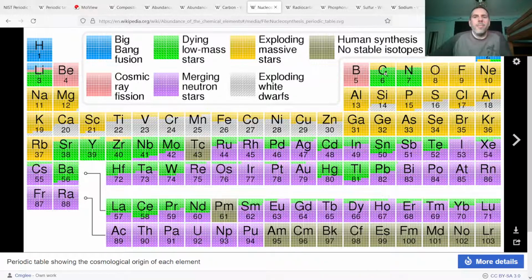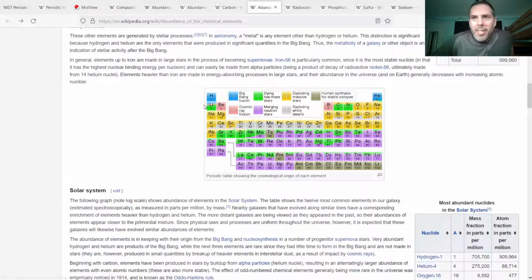And that kind of throws a wrench into carbon dating, because while an organism is alive, it's exchanging carbon with the atmosphere, and when it dies, it stops exchanging carbon with the atmosphere.